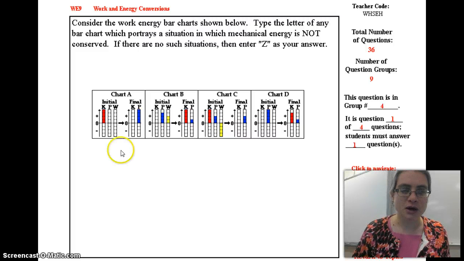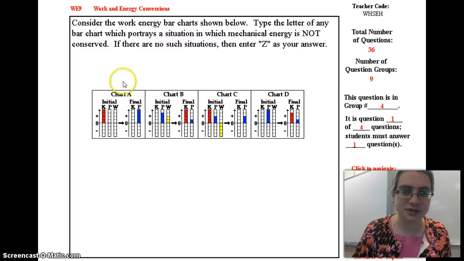Here's your chart. So again, on the chart, here's the initial stuff, here's the final stuff, and you are trying to find mechanical energy which is not conserved. So in other words, if these two have the same number of squares filled in, then mechanical energy is conserved. So you take a look at the total amount of energy beforehand, the K and the P, don't worry about the work. If the energy is the same, then it's conserved. If the energy is not the same, it's different. So for example, chart A, energy is conserved. Chart B, energy is actually gained because you had 3 potential, and now you have a total of 5 in the energy. So you gained 2 by work. Okay, so just go through those and see if it's helpful to you.